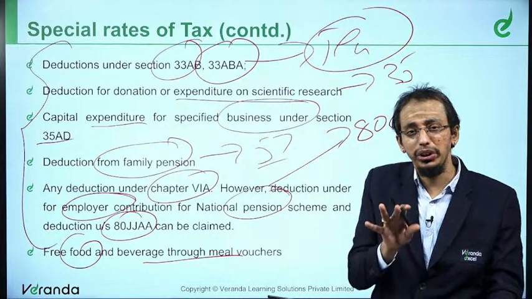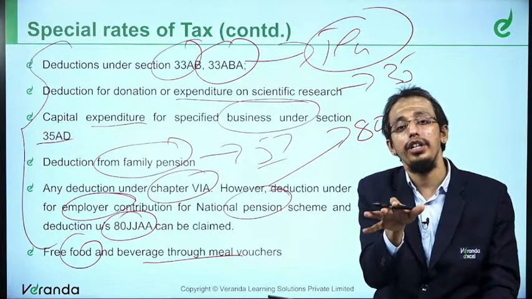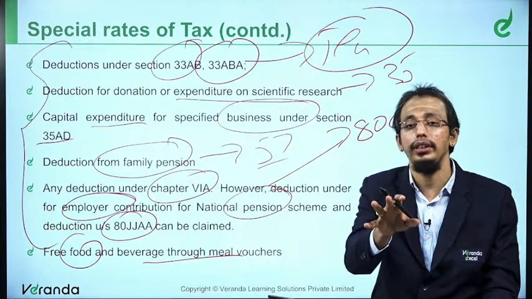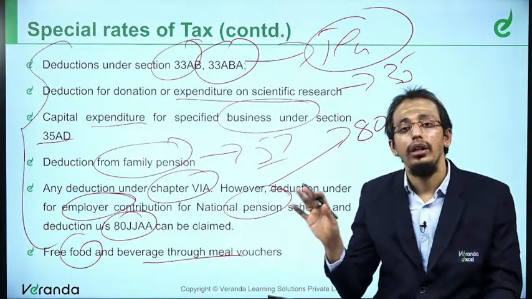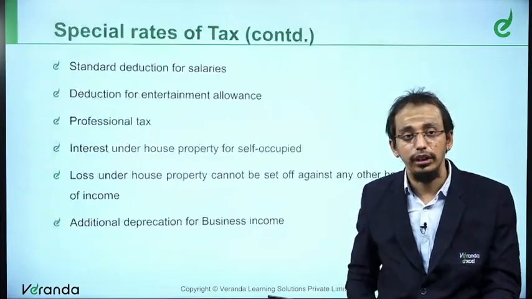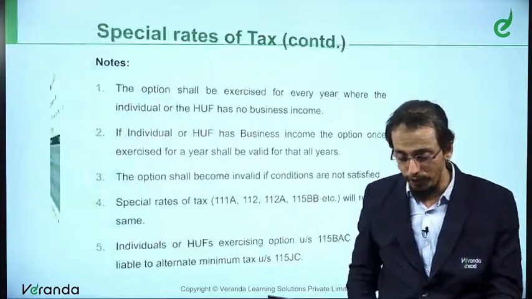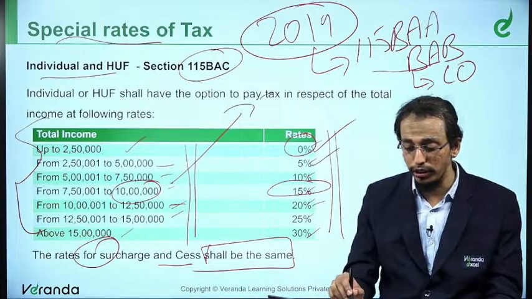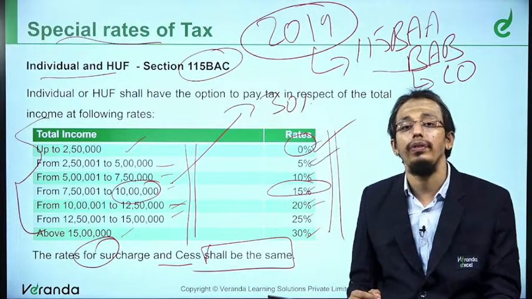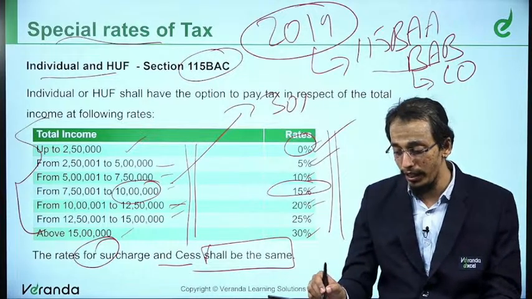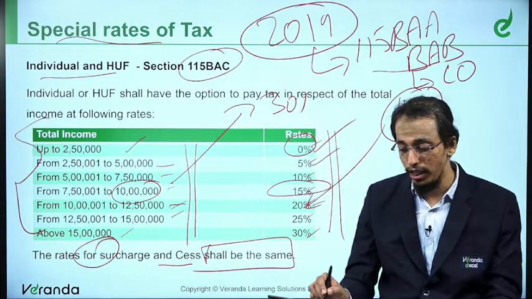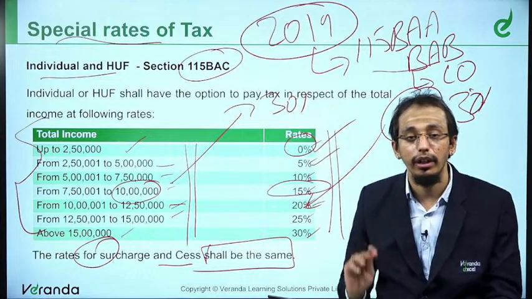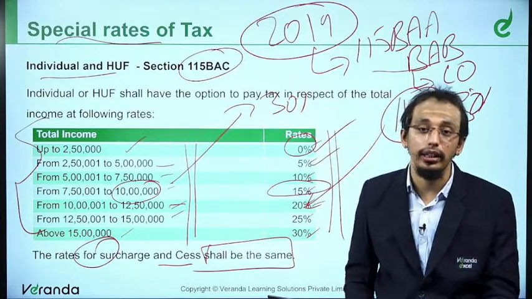That means most of the exemptions that are available for an individual, they say are not available. I cannot give you them. Most, I will not say everything, are not available. Take the new regime with a lower rate of tax. That's why even for an income of, let's say, 10 lakh rupees, it's only 15% tax. Earlier, if it crosses 10 lakhs, it is 30%. Here you are still only at 15% tax. Let's say my income is 11 lakhs, you will pay only 20%, unlike the old regime where you will be paying 30%. So you have to be a little bit careful here by not claiming the exemption.